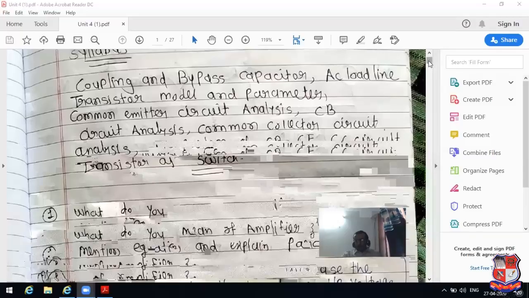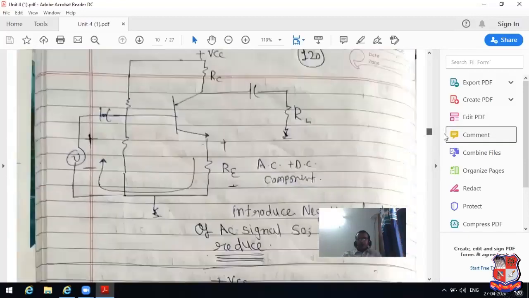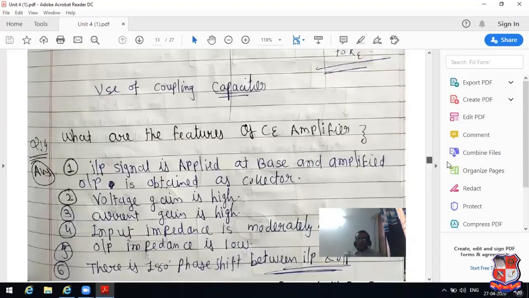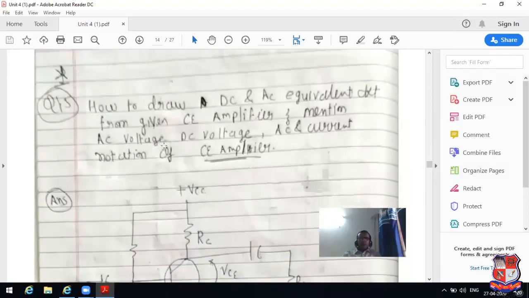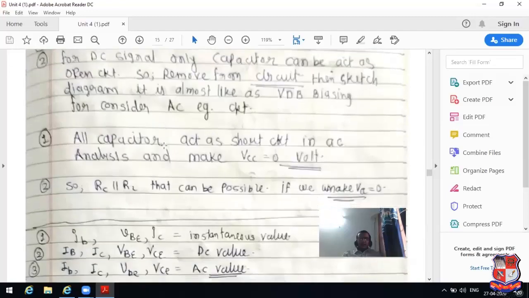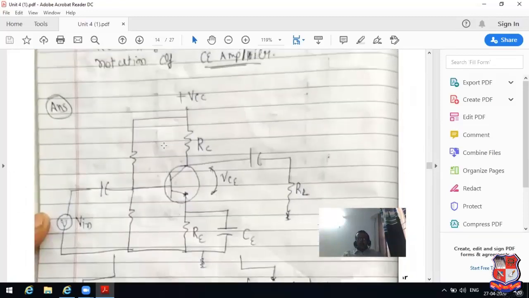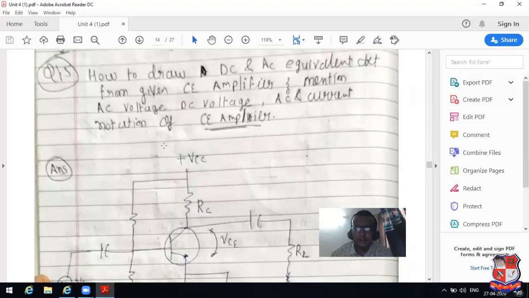Now I have switched over to the next point. See this: how to sketch the DC equivalent circuit and AC equivalent circuit of a given common emitter amplifier, and mention the AC voltage, DC voltage, AC current, and DC current notation of the amplifier. This is considered topic number 2.